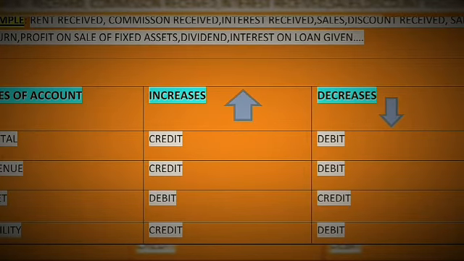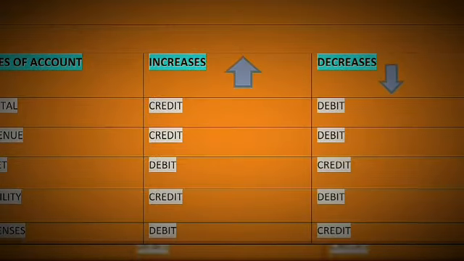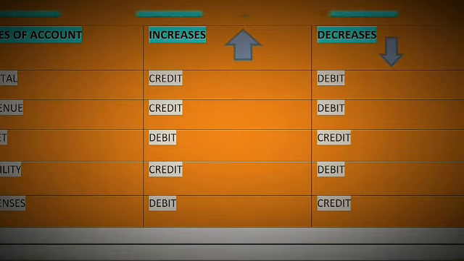Capital account is to be debited when it is decreased. Capital account is to be credited when it is increased. Revenue account is to be debited when it is decreased. Revenue account is to be credited when it is increased. Asset account is to be debited when it is increased. Asset account is to be credited when it is decreased. Liability account is to be debited when it is decreased and liability account is to be credited when it is increased. Expenses account should be debited when it is increased.